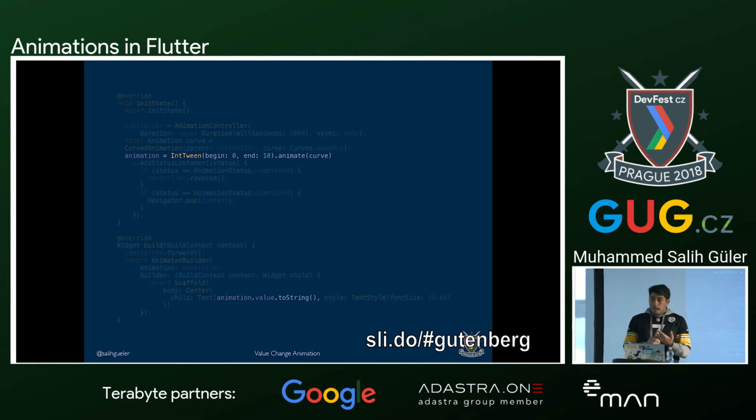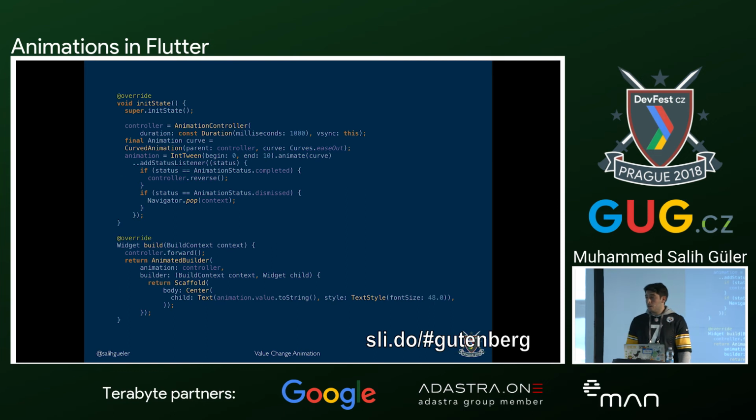And if it's not enough for you, another good thing is when you have a use case where you are using multiple animations in the same project, you can create your own tween by extending the tween class, and you can do everything that you want in that tween class. But if you go back to this tween, what we are doing here is in each tick we are showing the object in the text, and it is giving us an opportunity to see the values in an animated way.